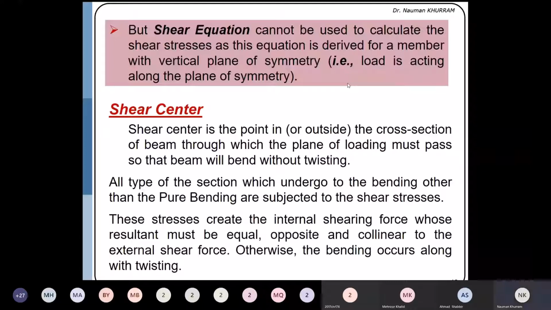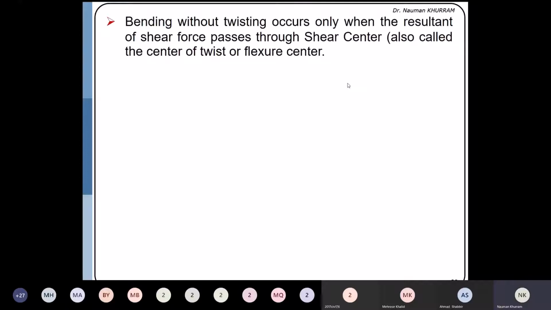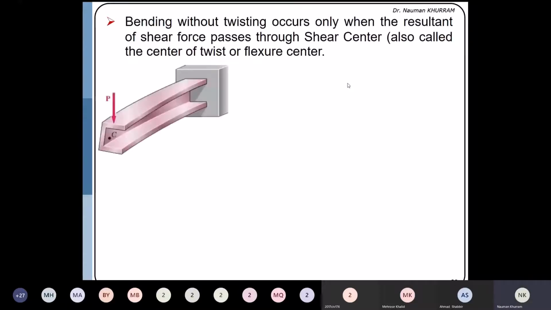Okay, now I would like to discuss the second case. Now, if I rotate the section by 90 degrees, in this case the load P is acting perpendicular to the axis of symmetry. Regardless that the load is passing through the centroidal axis, there will be twisting.